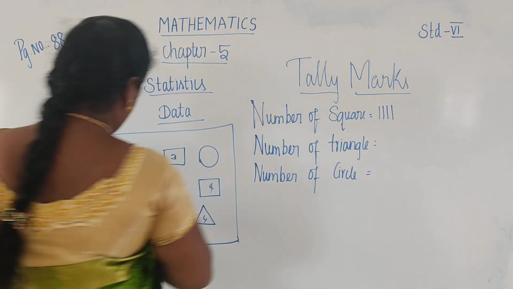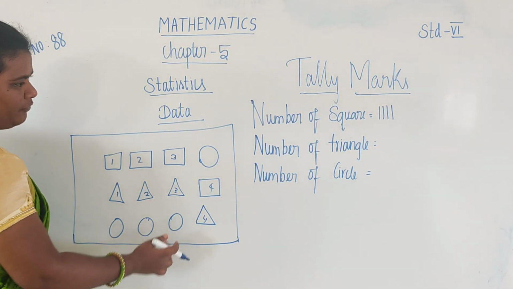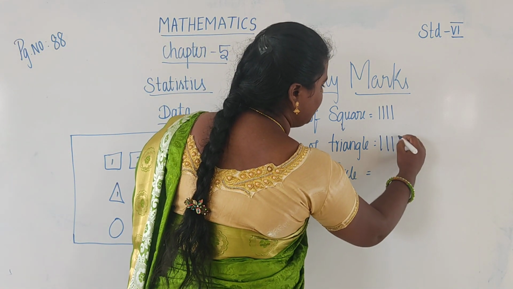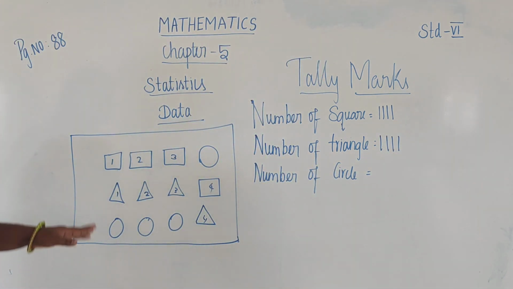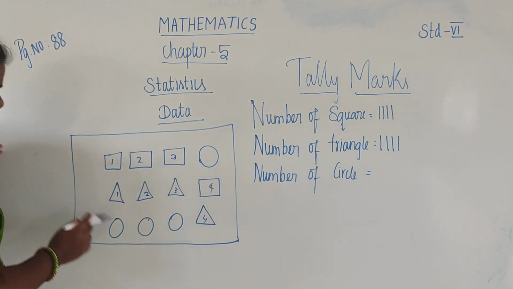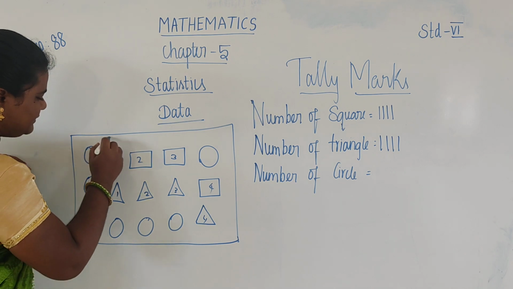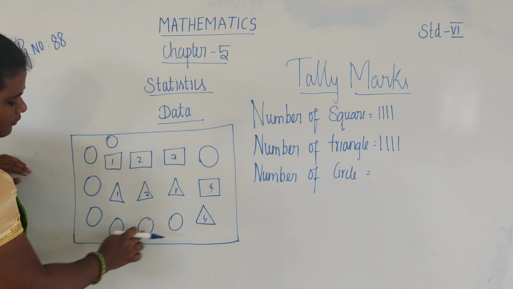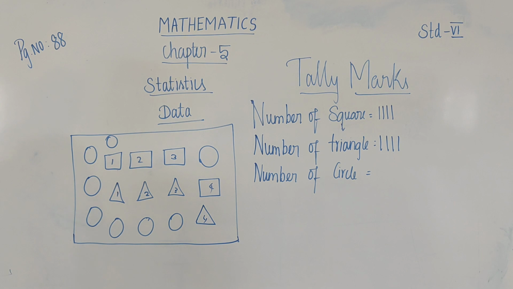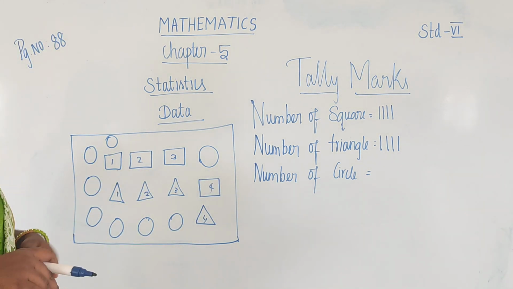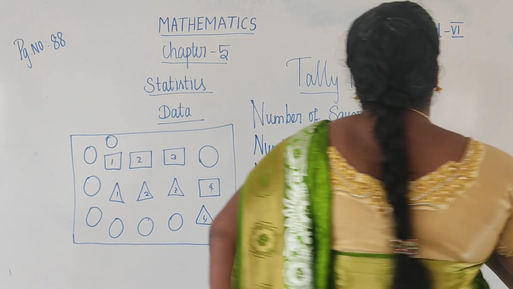And the number of triangles is 4. Suppose the number of circles is 8. How to draw tally marks?